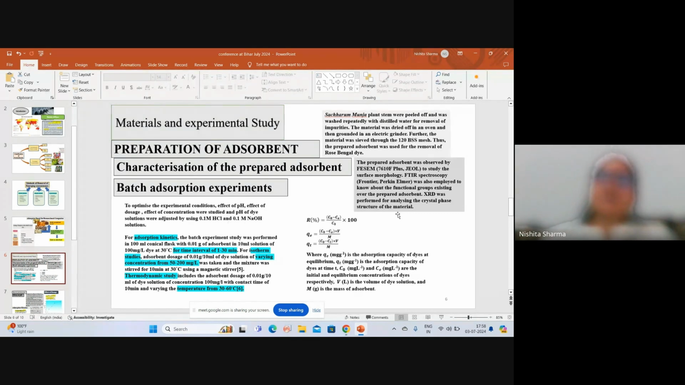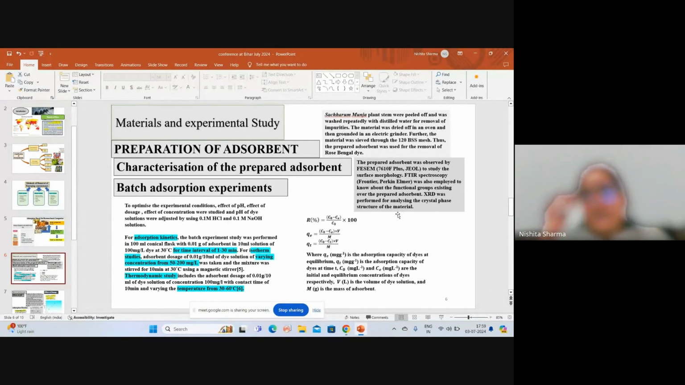Further, thermodynamic studies were done. The studies include an adsorbent dosage of 0.01 gram per 10 ml of the dye solution. The concentration was taken as 100 ppm with a contact time of 10 minutes, and the temperature was varied from 30 to 60 degrees Celsius.